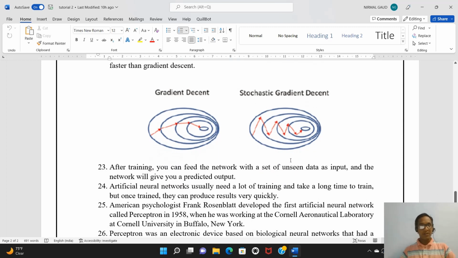We can see in the diagram that the first case, gradient descent, is not random in nature. However, in stochastic gradient descent, a random path has been followed, and it is very steep in nature. Because of this steepness, we are able to find the minimum value for our gradient. Accordingly, we train our model, changing the weights according to the errors. The more errors we reduce, the better results we get.